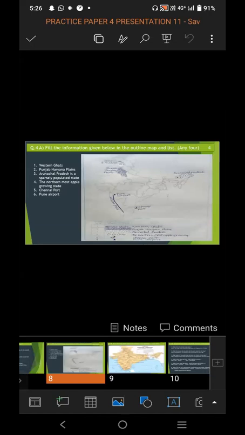So in this map, you can see the asked information indicated: Western Ghat, Chennai Port, Pune Airport, Arunachal Pradesh, Jammu and Kashmir, and Punjab Haryana plains. So this is the required information asked in the map.